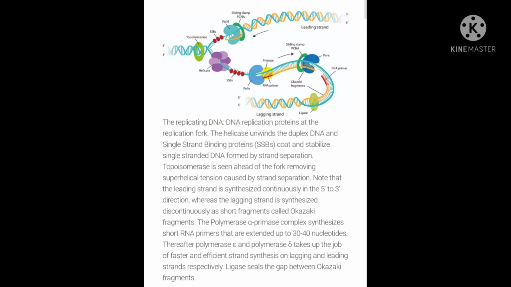Replicating DNA proteins at the replication fork: the helicase unwinds duplex DNA, and single strand binding protein SSB coats and stabilizes single-stranded DNA formed by strand separation. Topoisomerase is seen ahead of the fork, removing superhelical tension caused by the strand separation. Note that the leading strand is synthesized continuously in the 5' to 3' direction, whereas the lagging strand is synthesized discontinuously as short fragments called Okazaki fragments.